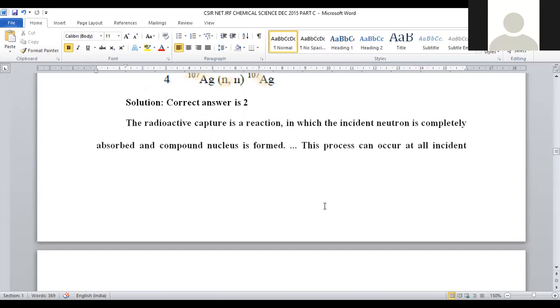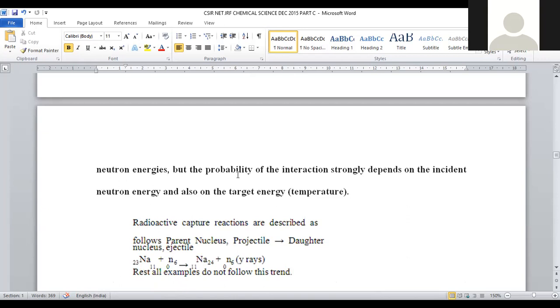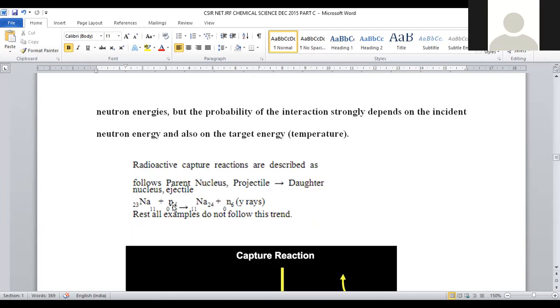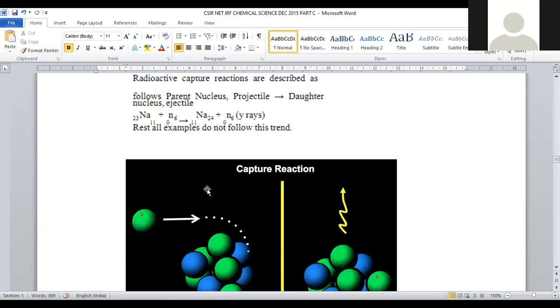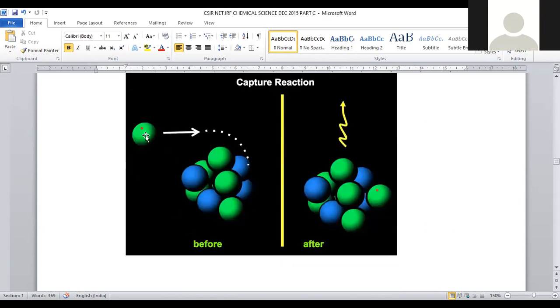This process can occur at all incident neutron energies, but the probability of the interaction strongly depends upon the incident neutron energy. So here, sodium is bombarded with a neutron, as mentioned in the problem. Here, sodium isotope of mass 24 along with energy, that is gamma radiation, will be emitted. This is about the process. So the parent nucleus becomes the projectile target, and the daughter nucleus becomes the ejectile. This is the process carried out within the reaction, and it is clearly shown in this image also.